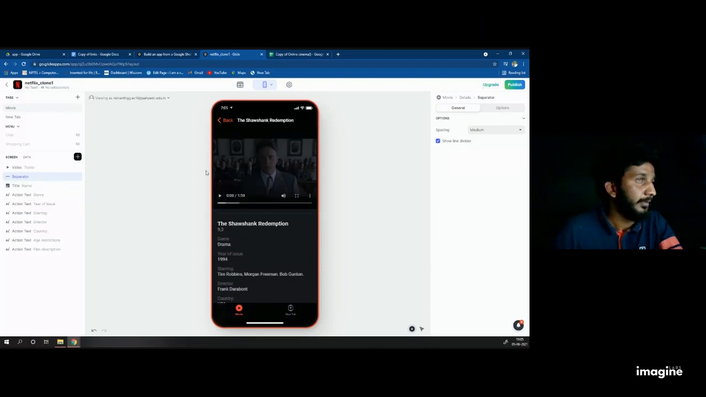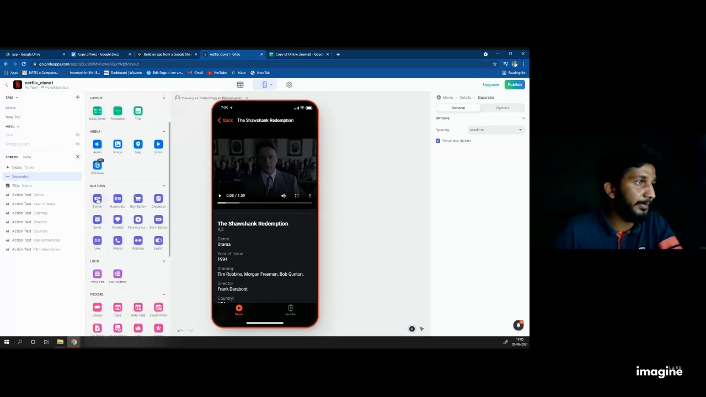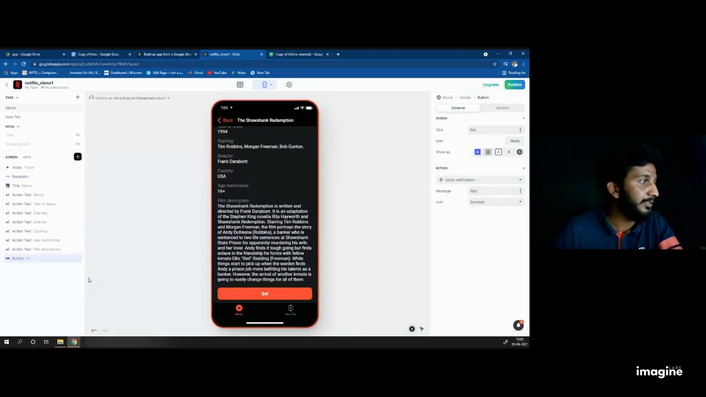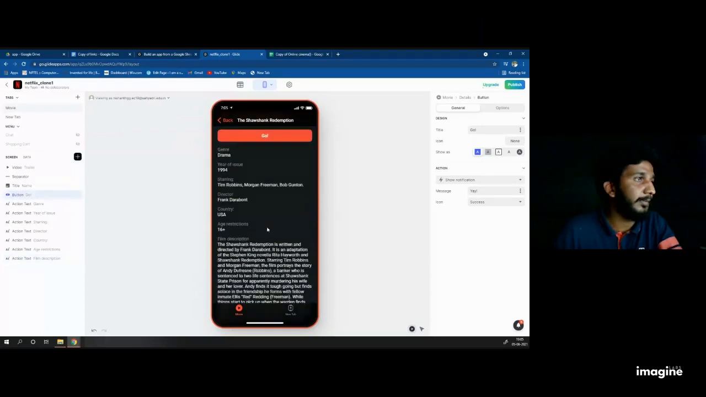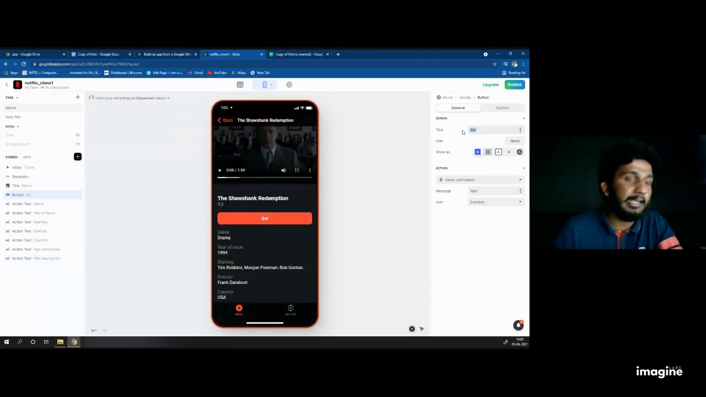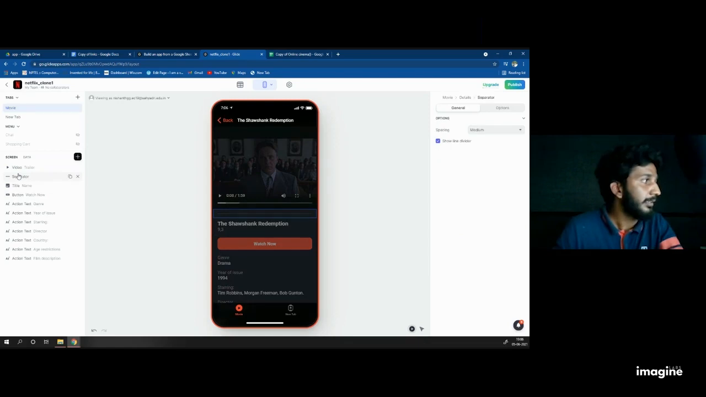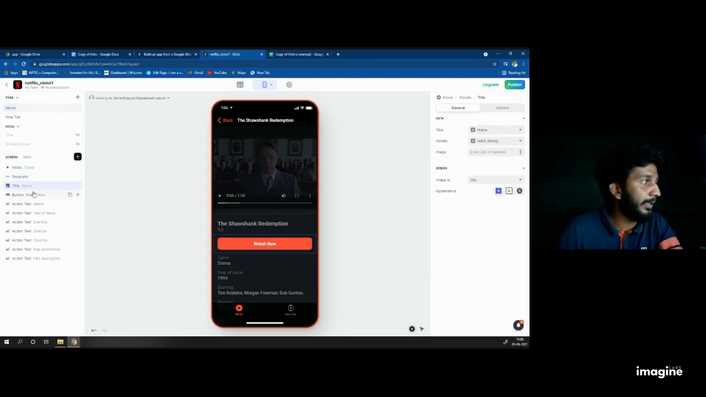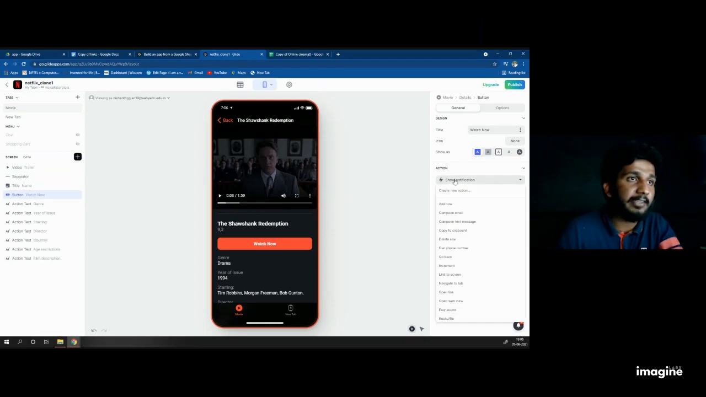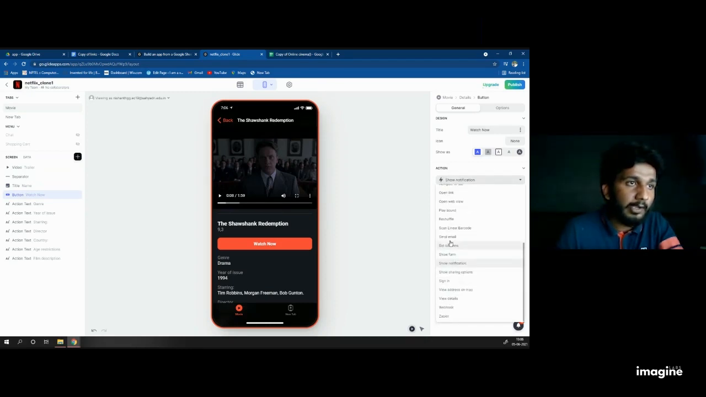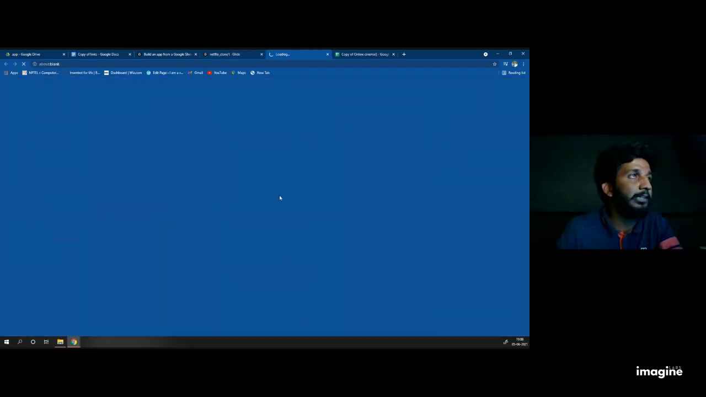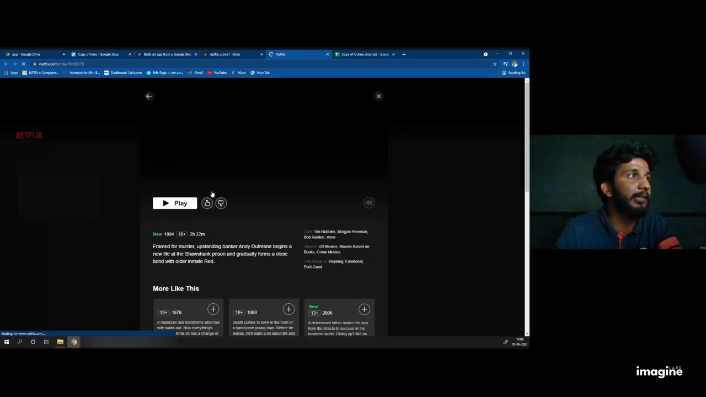When it is done, click once again on the plus button and add the button. Just drag this button after the title and rename the title as Watch Now. Then click on the button and change the action to open link. Its target is URL. That's correct. When I click on Watch Now, it will take me to the directory of Netflix where I can directly watch that movie.